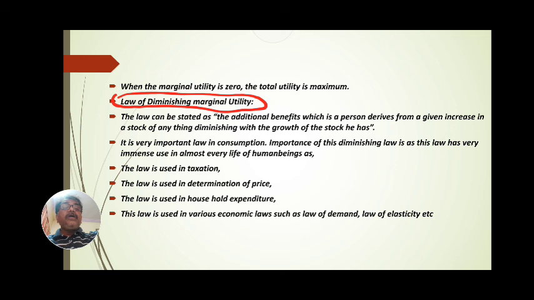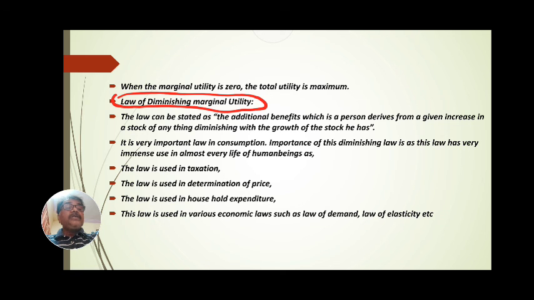What is the law? The additional benefit which a person derives from a given increase in a stock of any commodity diminishes with the growth of the stock. It is called the law of diminishing marginal utility. It is a very important law in consumption.